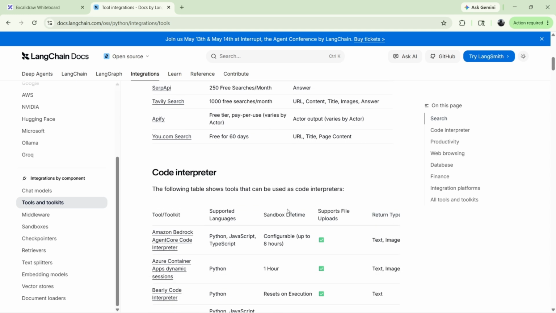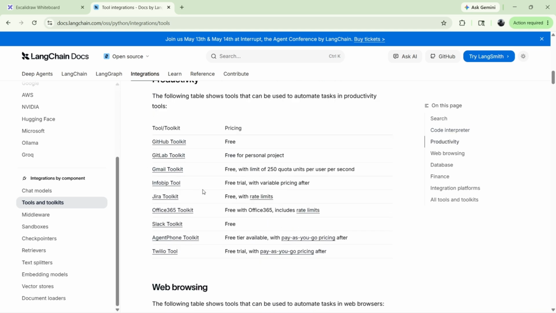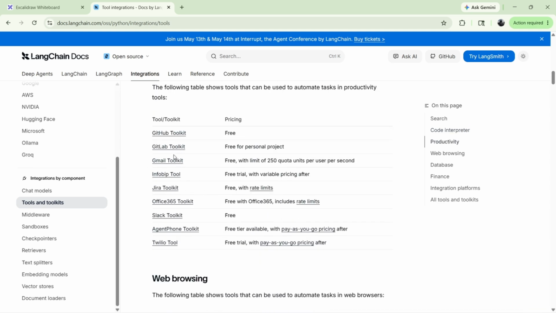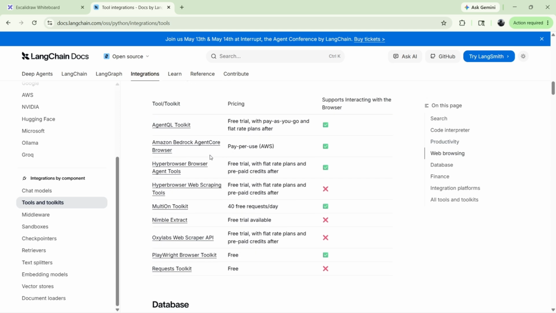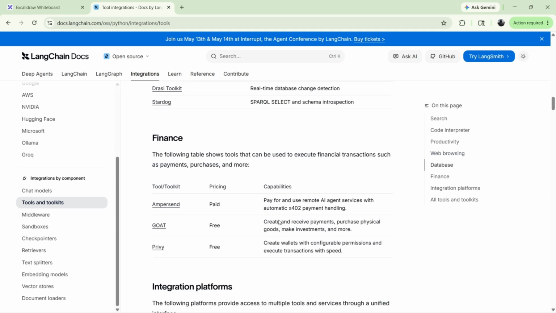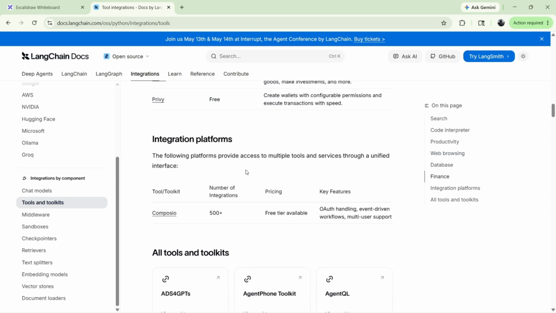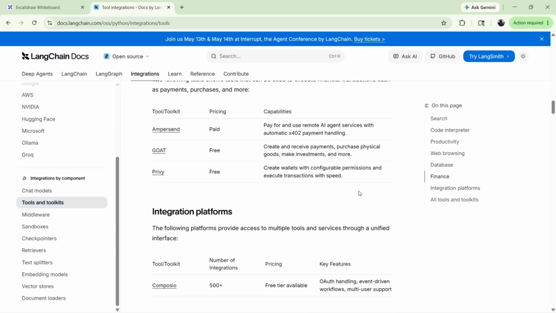And we have some more tools like Amazon Bedrock Agent Core Code Interpreter for getting and running code. And these are some more code interpreters and some productivity tools like GitHub Toolkit, Gmail Toolkit, Jira Toolkit. These are also tools, and web browsing tools. We also have tools for databases, and some more about finance. It is all about the tools. These are all the predefined tools.